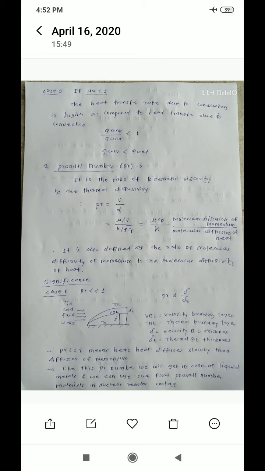If the Prandtl number is less than 1, the velocity boundary layer thickness is less than the thermal boundary layer thickness, and heat diffusion is slower than diffusion of momentum.